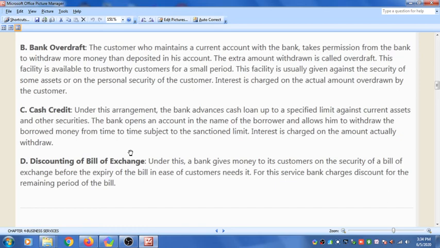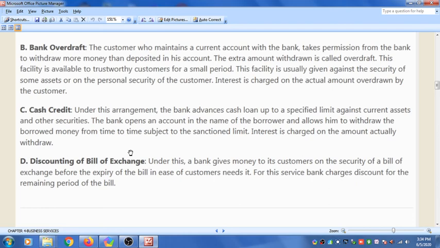This basically means that if the customer needs the money, this is given to the customers who enjoy goodwill, who can get their trade bill discounted by the bank. The bank credits the amount of the trade bill to the customer's account after deducting a discount charge for the period until the due date is over.